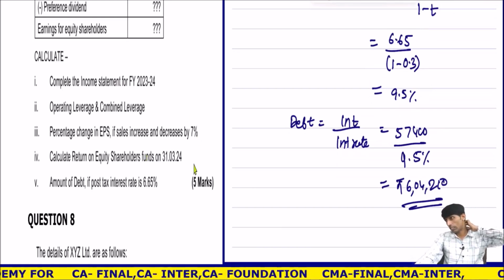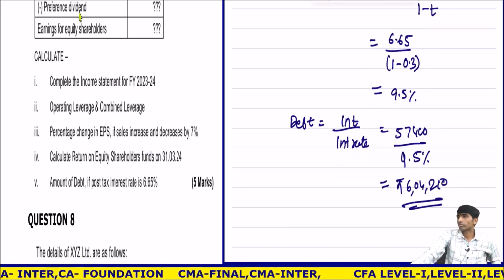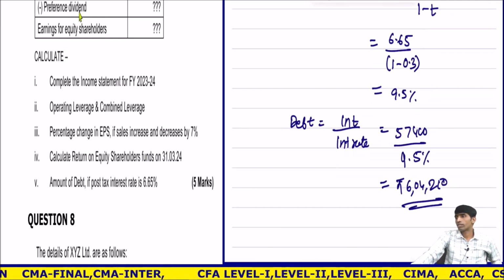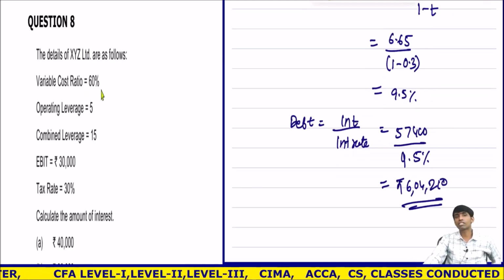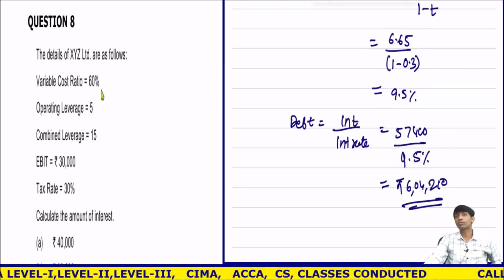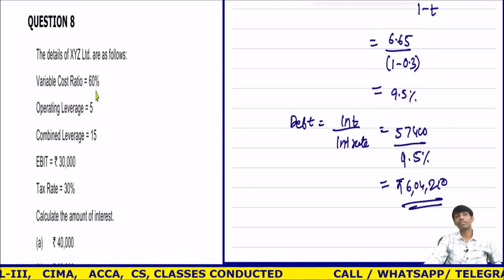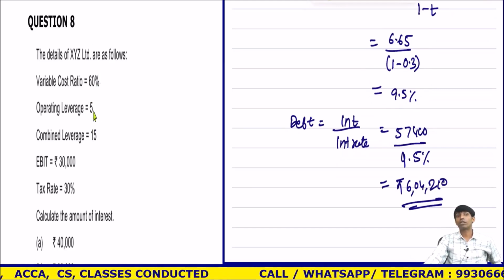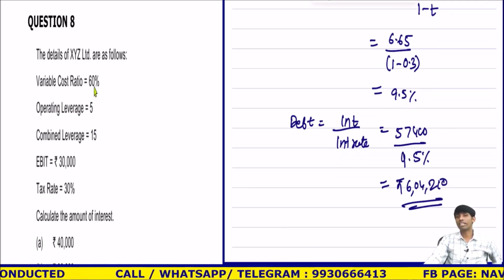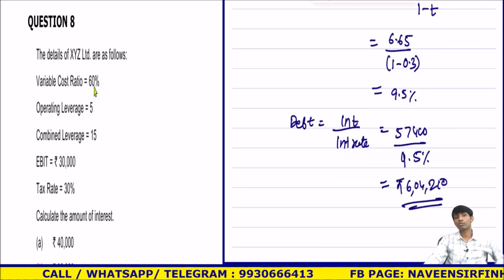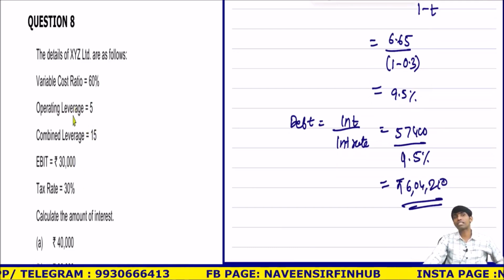Okay. Pause and copy this. I think questions 8, 9, 10 are manageable, but still, see, variable cost is 60, so contribution is 40%. Correct? The contribution PV ratio is 40%. Operating leverage is given, combined leverage is given. If you know the PV ratio, what can we do? Operating leverage is there, EBIT is given.